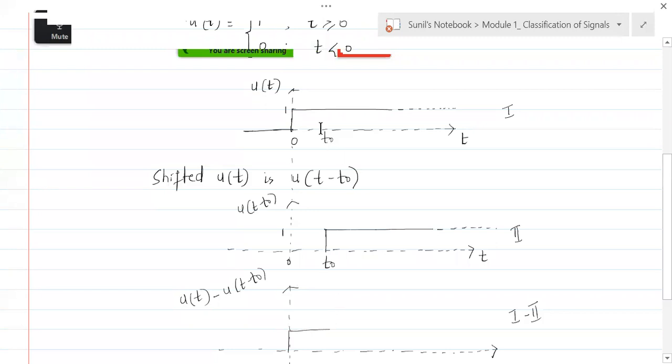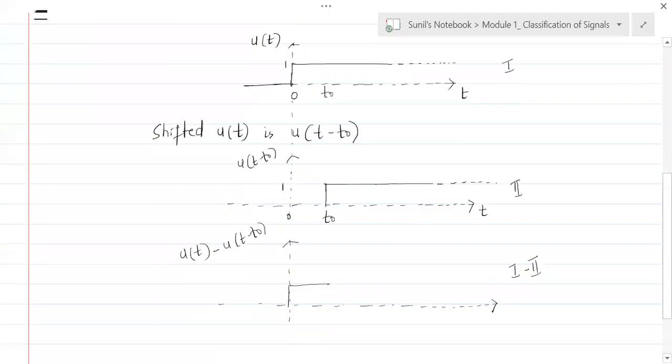But from t naught onwards, this signal is also 1 and this signal is also 1, which means 1 minus 1 gets 0. Understand that? So if you operate taking two infinite length signals, we can get a finite length signal.